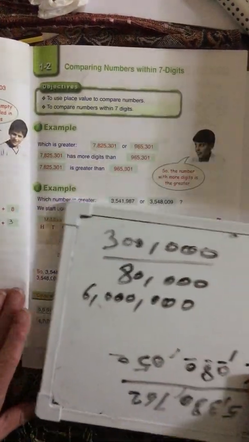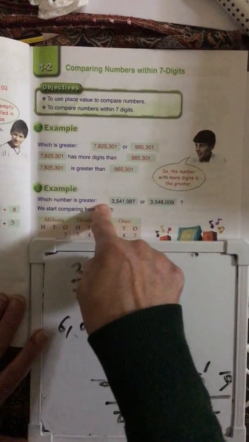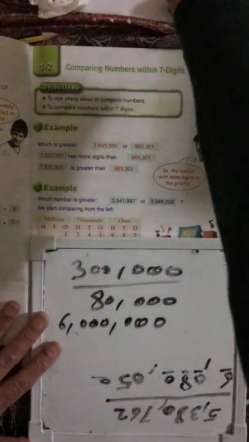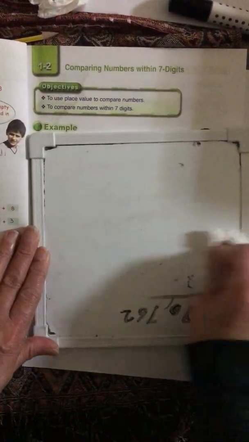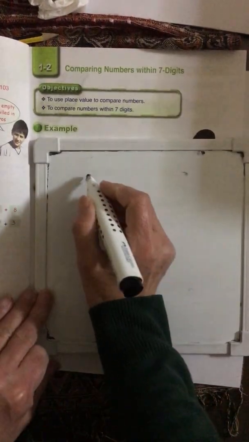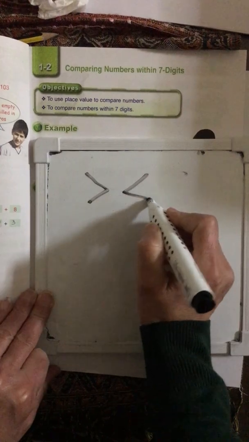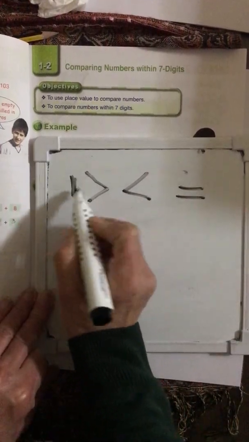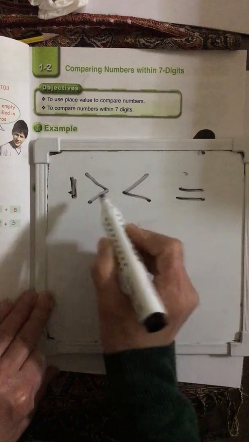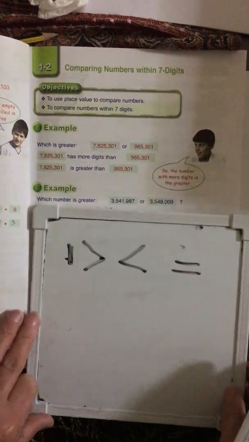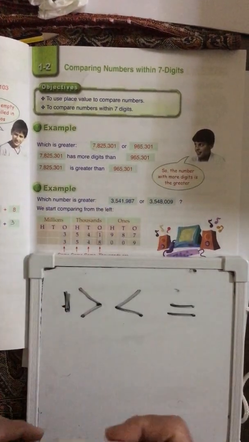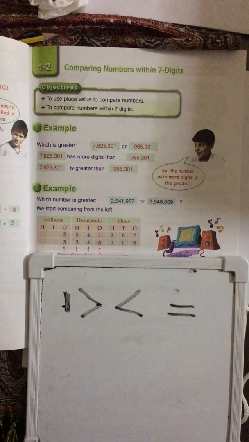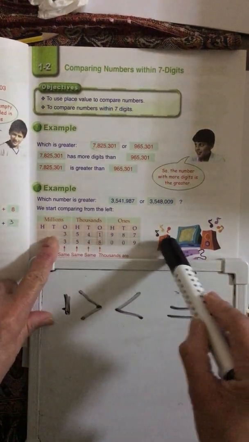Let's go to this lesson, comparing. When we are comparing these numbers, that means we are going to use these signs. Comparing means you are going to use these signs between the two numbers: greater than, less than, or equal. You give the big mouth to the big number, and the small mouth to the small number. For example, look, they are comparing these numbers using the place value chart. The two numbers have the same number of digits, so you need to compare.